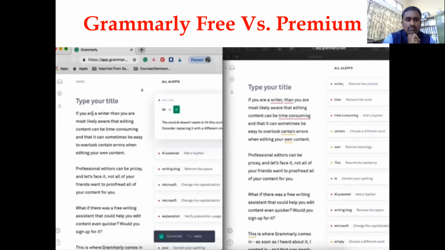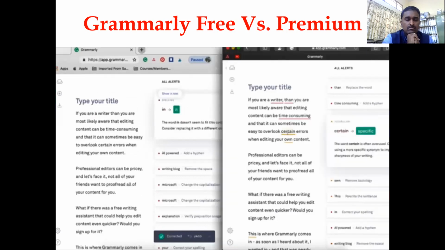But you can see that it skips right here where it has certain and own in the premium. So the premium is going to tell you that certain is often an overused word, and it suggests the word specific there. Now that's up to you if you want to make that change. Just because the word certain is overused doesn't mean that it's an error.